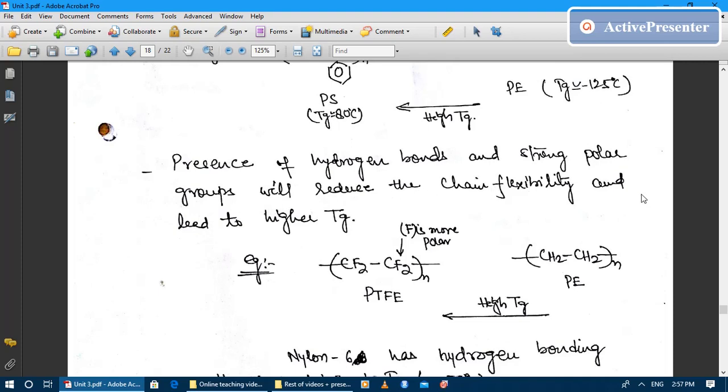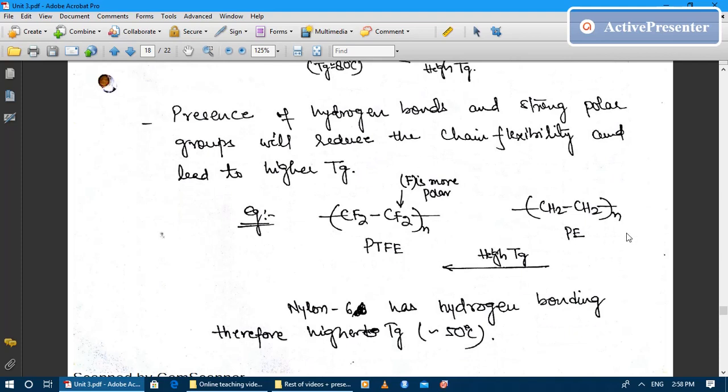Okay. Now the fourth point is the presence of the hydrogen bond and a strong polar group will reduce the chain flexibility and lead to higher Tg. Okay, because when there is a secondary bonding among the polymer chains, these chains are attached to each other with the help of secondary bonds like hydrogen bond, dipole attraction. Because of this, the mobility of the polymer chain is greatly reduced, and when mobility is reduced, then it will increase the glass transition temperature, because mobility is inversely proportional to glass transition temperature.